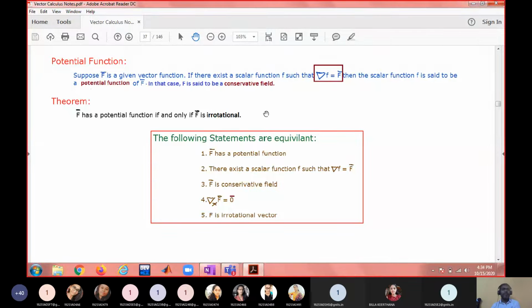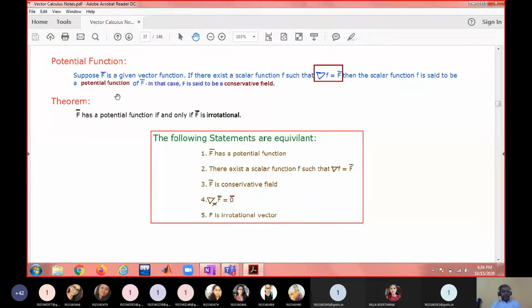When a scalar function is given and you apply del on the scalar function, that will be mapped to a vector function. f is mapped to f bar under the mapping del. Del can always convert a scalar function to a vector function. Now the question is the other way. If a vector function is given, can you find a scalar function such that del f is equal to f bar? That may not be possible every time. Under certain cases only, the given vector function will have a potential function.